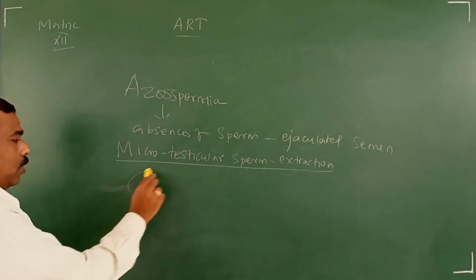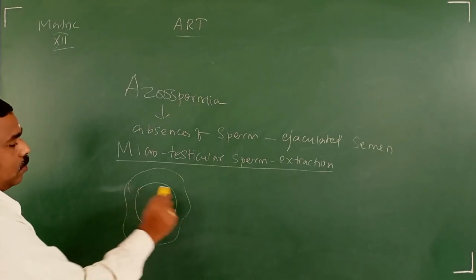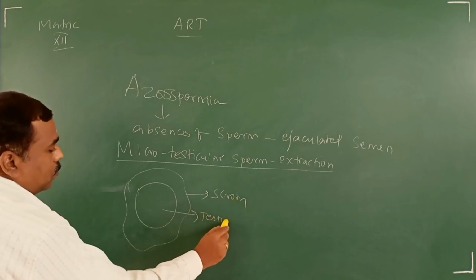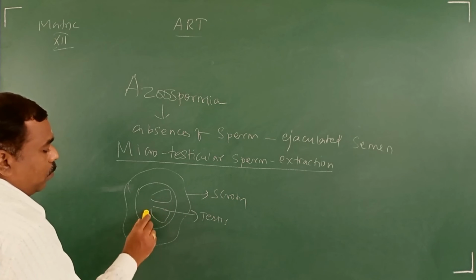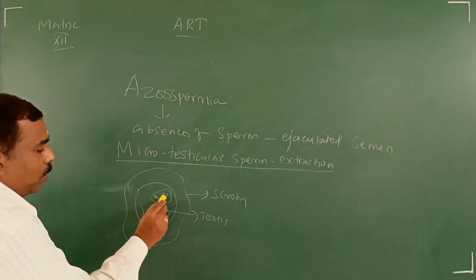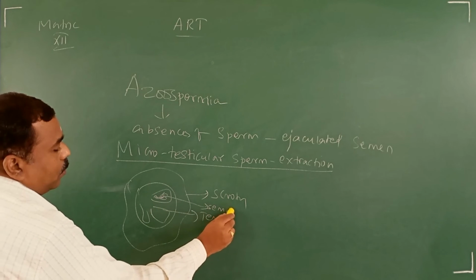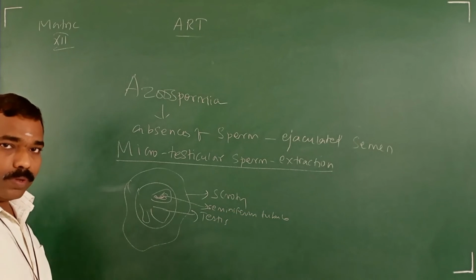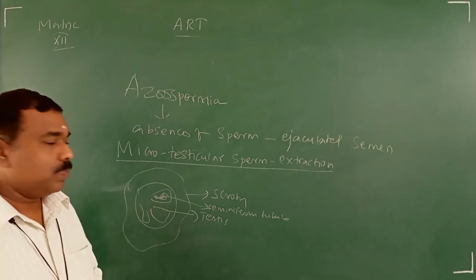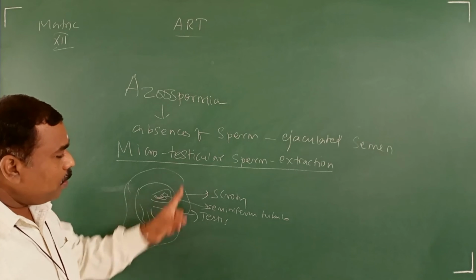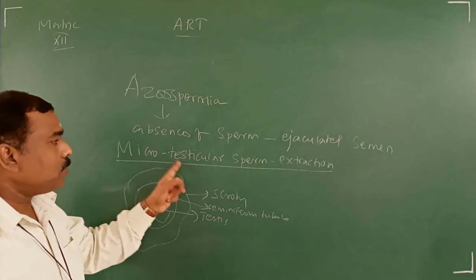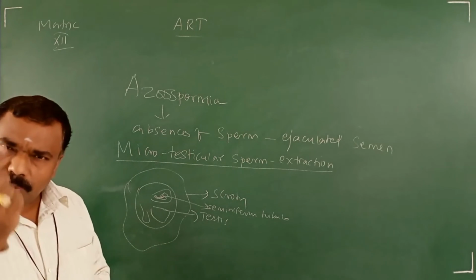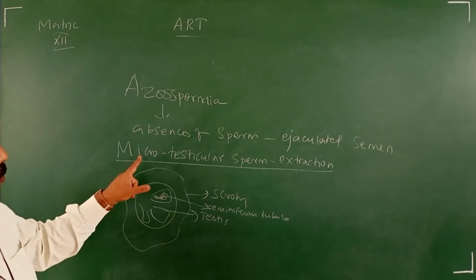What they will do in that one: this is the scrotum, this is the testis. Inside the testis, many testicular lobes. Inside the testicular lobe, seminiferous tubules. The procedure you can see in your book. Just listen, I will explain. See the term, microtesticular sperm extraction. Micro means surgery, a small surgery, minor surgery. That's why they use the term micro.